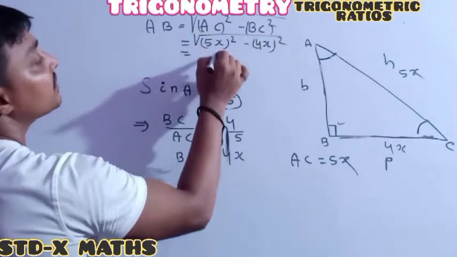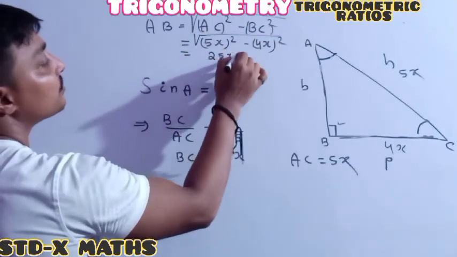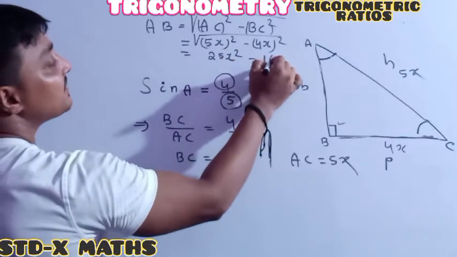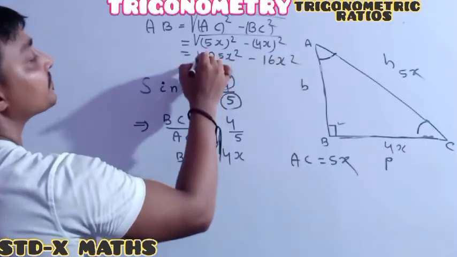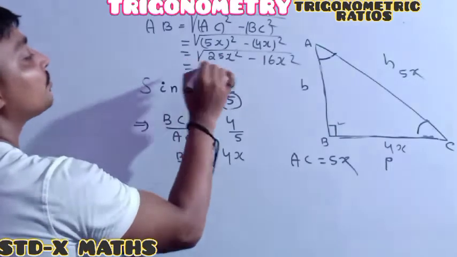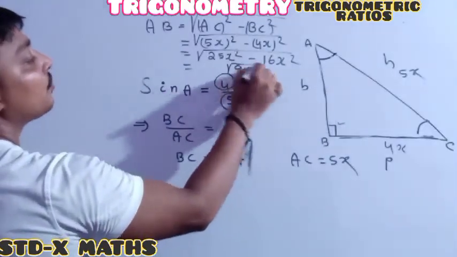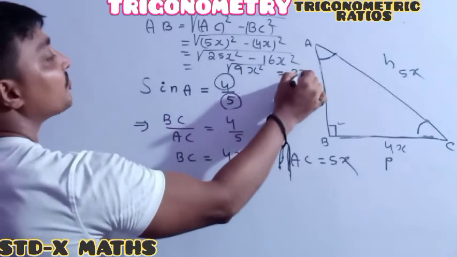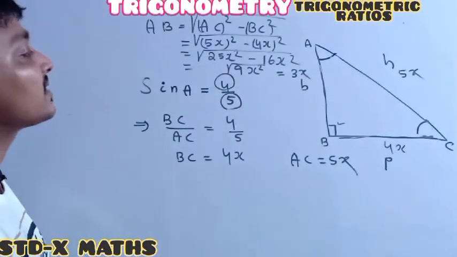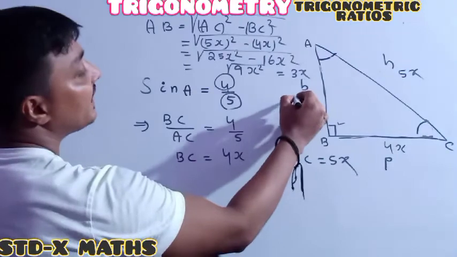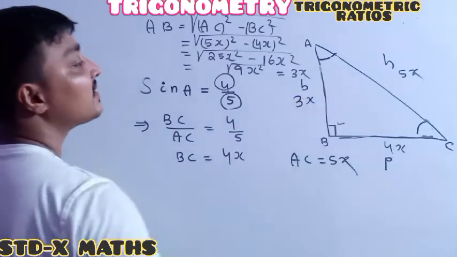Here 5 square is 25x square, and 4x square means 16x square, which is equal to 9x square, which is equal to 3x. It means I got b is equal to 3x.